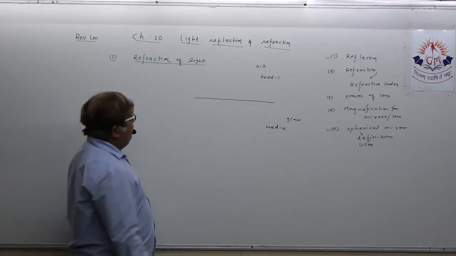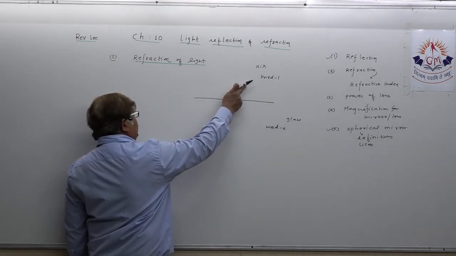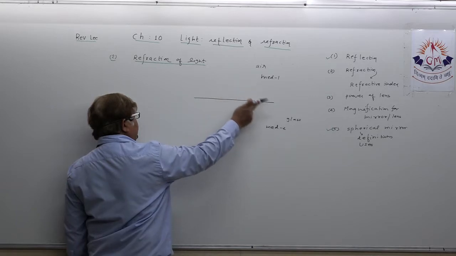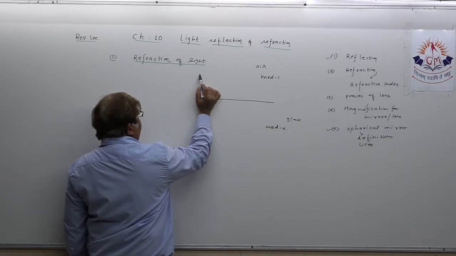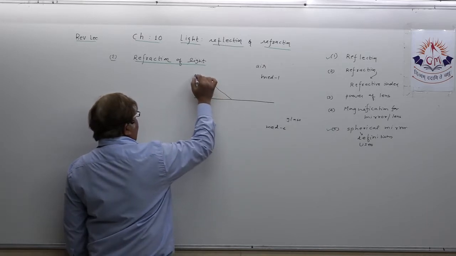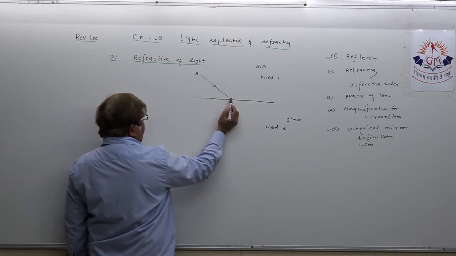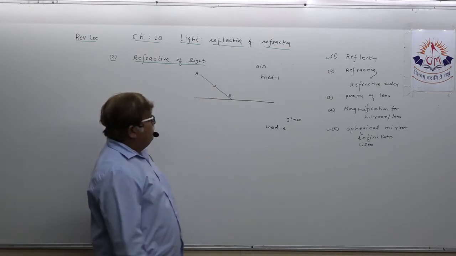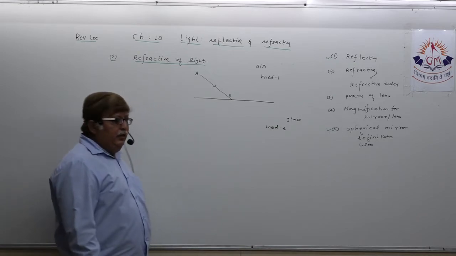When a light ray passes from one transparent medium to another transparent medium, suppose I show you the path of light. This is a light ray traveling in air and meeting the medium interface at point B. Initially the light ray is traveling in air.